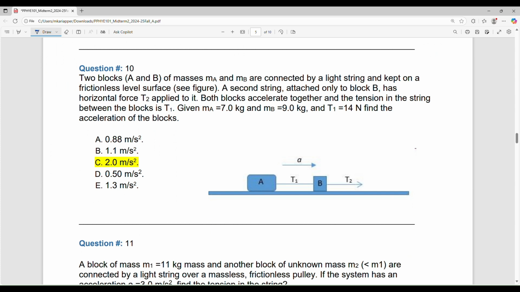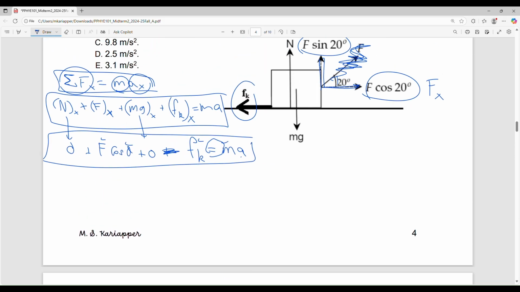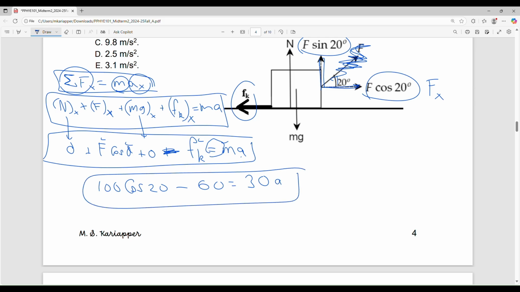You know what you did was what I did. I took so much trouble to explain it, and you are coming to me and telling me 100 cosine theta is 20 minus this, 60 equal to mass 30 into A. You are showing me this equation and asking me is this correct or not? What can I say? Yes, of course it's correct. But how much trouble I took to get you here? It's not like you are going to memorize this equation for this question. No, you didn't learn anything.